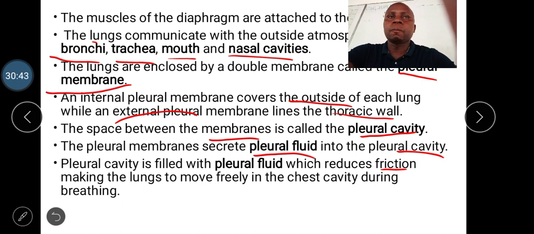Okay. So, inside the lungs, we have said there are so many air sacs. What is the name given to the air sacs? They are called the alveoli. So the alveoli is where gaseous exchange occurs. So we shall stop there for today.